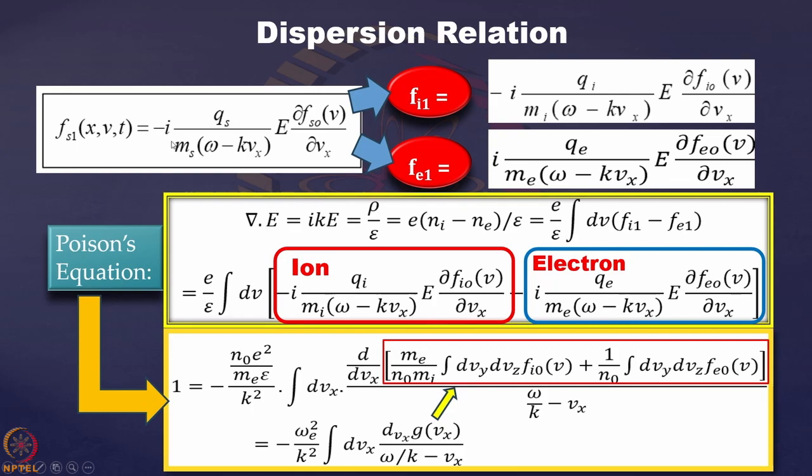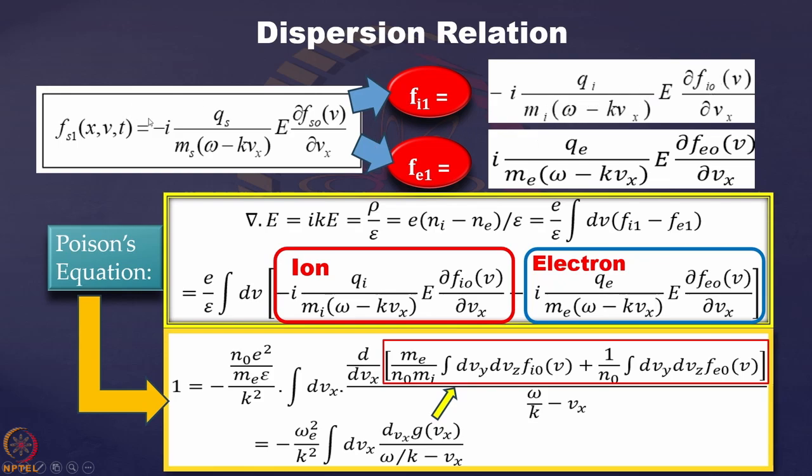Okay. Now, what we have got for some species s is the perturbation Fs1 equal to minus i Qs by Ms (omega minus kVx) E del Fs0 by del Vx. Now you know that plasma consists of electrons and ions. So for ions, you get Fs1 equal to Fi1 equal to minus i Qi by Mi (omega minus kVx) E del Fi0 by del Vx. So this one is for ions.